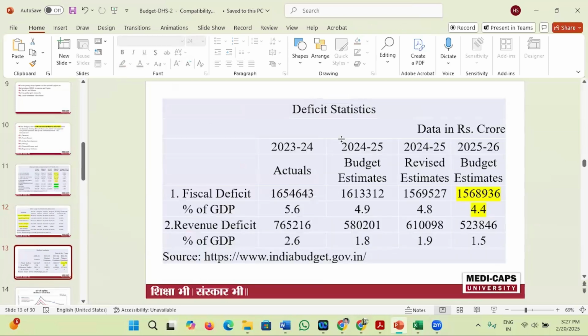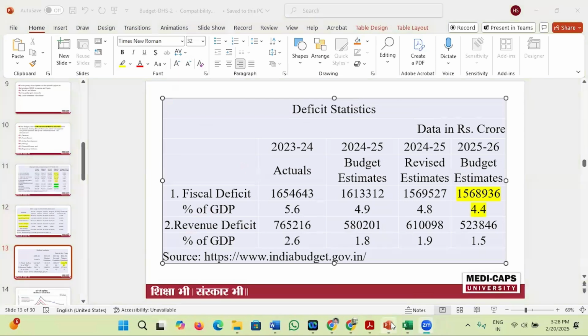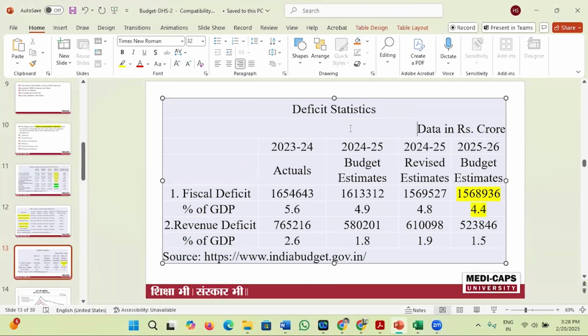Now, if we see the deficit statistics, dear students, deficit means whatever the government is borrowing from outside.